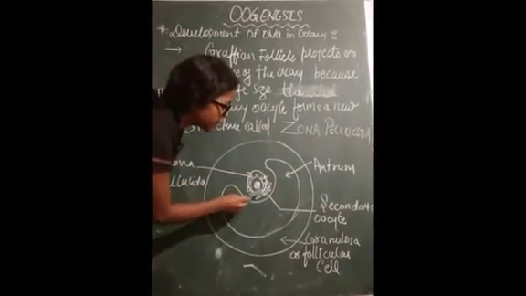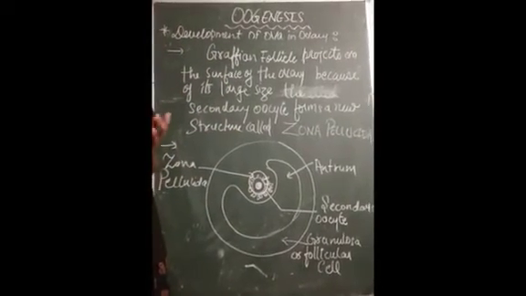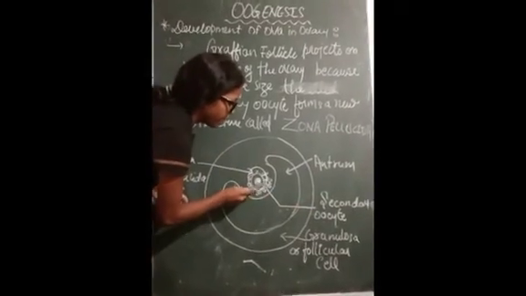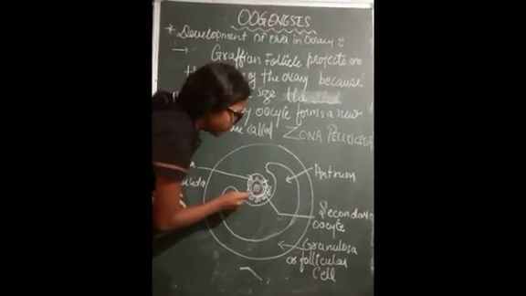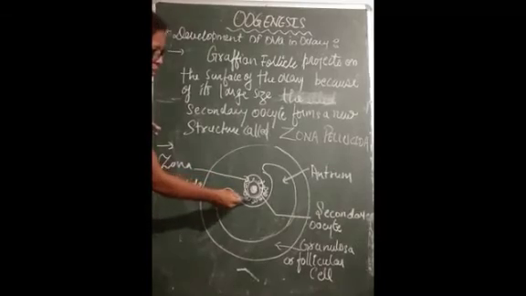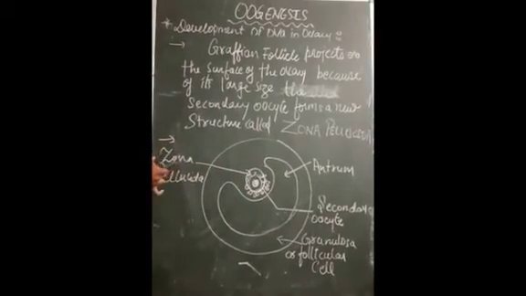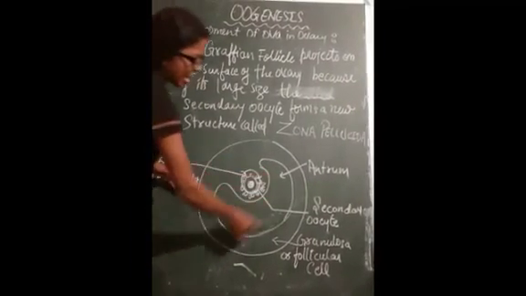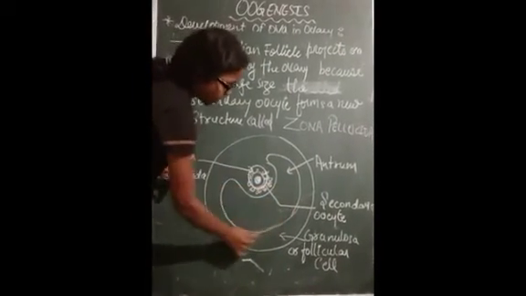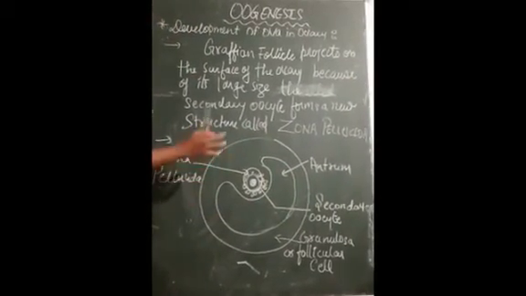We can see here the primary oocytes undergo the first meiotic division, forming the secondary oocyte. As soon as the secondary oocyte is formed, a new layer is formed that is known as the zona pellucida region. Surrounding the secondary oocyte, one more region is formed, the zona pellucida. You can see the antrum structure here, the granulosa follicular cells surrounding it, and the follicular fluid which gets accumulated over here, and this whole structure is known as the Graafian follicular structure.